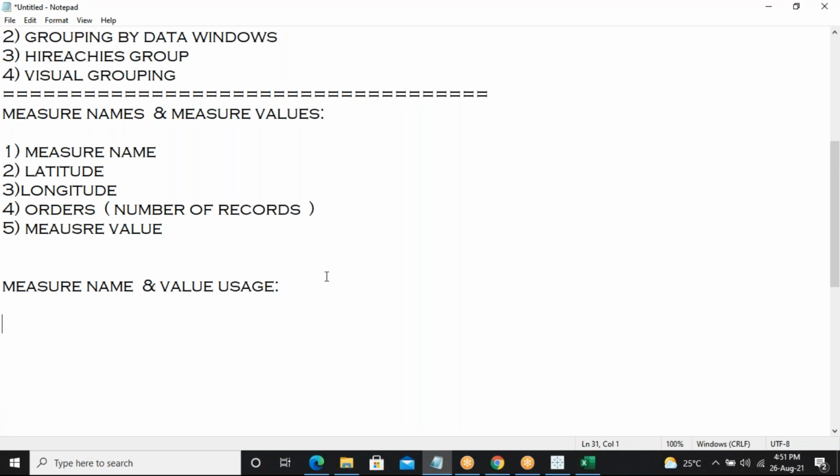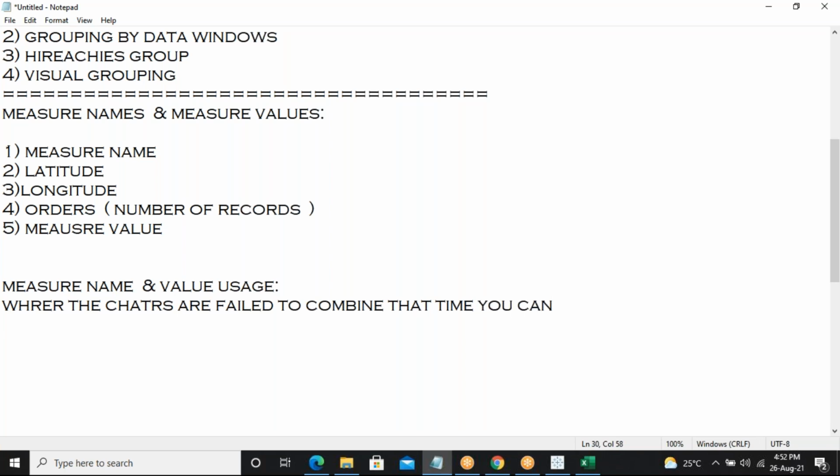Okay, so what is this actually called? Where you're trying to use measure names.